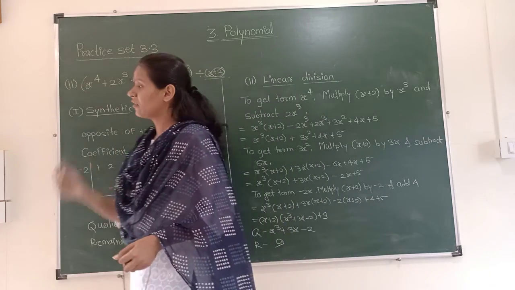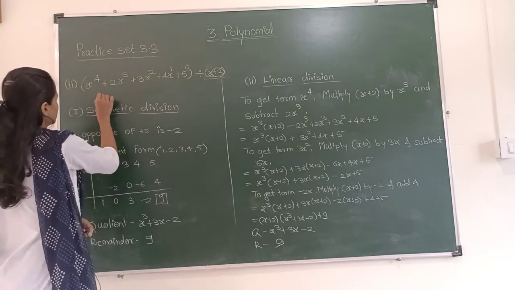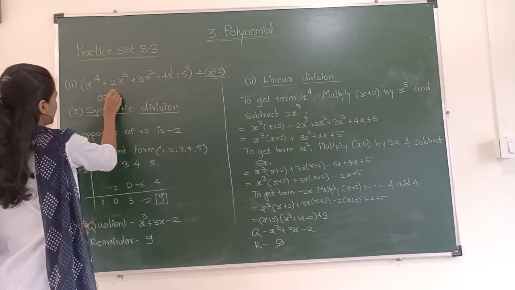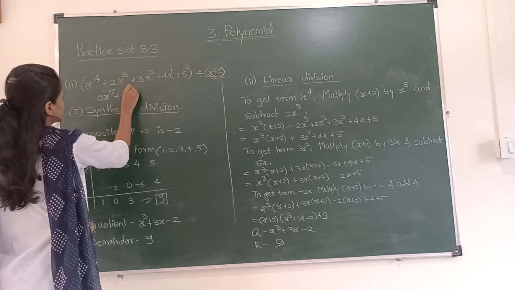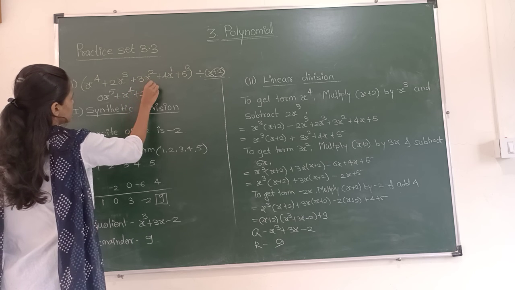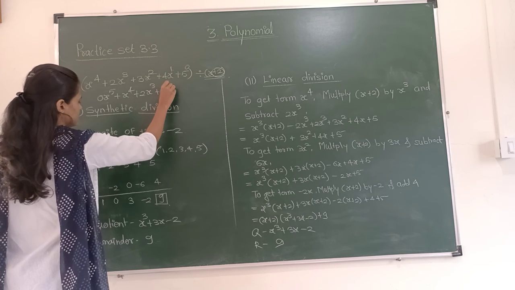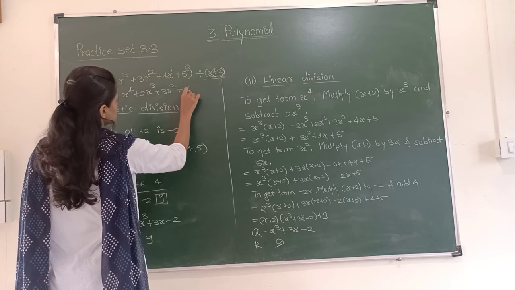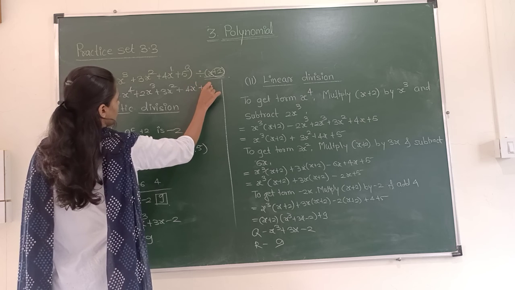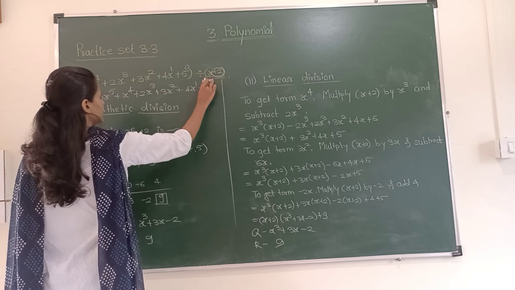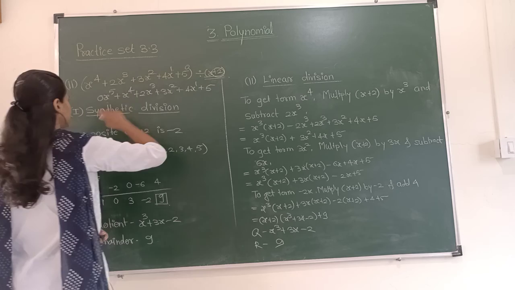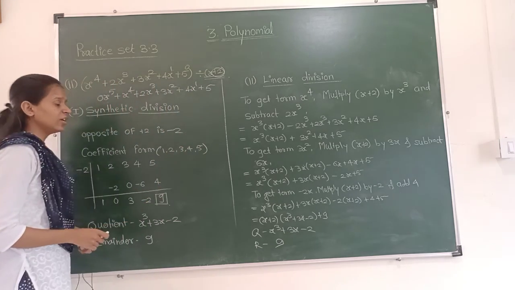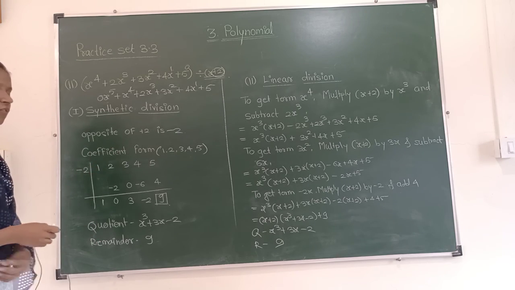Okay, we can convert this like, see, x raised to 4 plus 2x raised to 3 plus 3x raised to 2 plus 4x raised to 1 and plus 5. Here the power will be 0. I am not writing it, but nothing is 0. So the powers go 4, 3, 2 and 1, and we will write the coefficients 1, 2, 3, 4 and 5. This is the coefficient form.